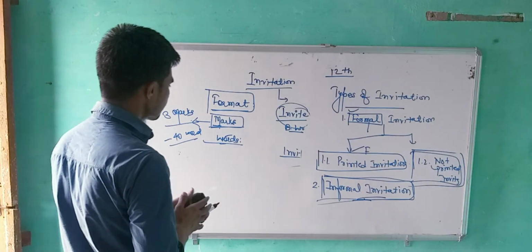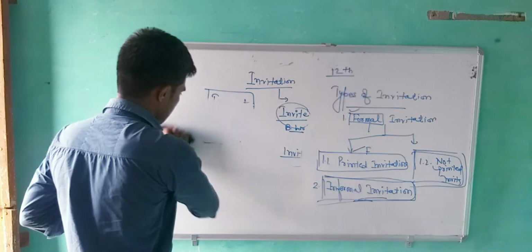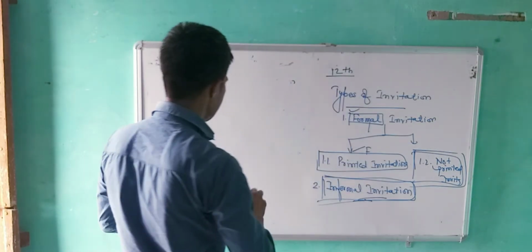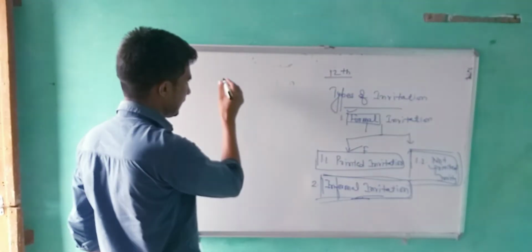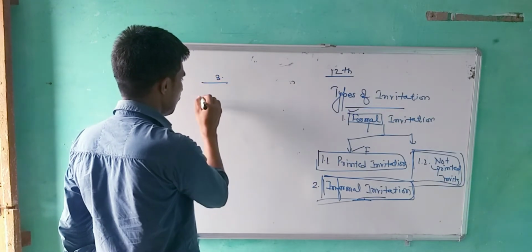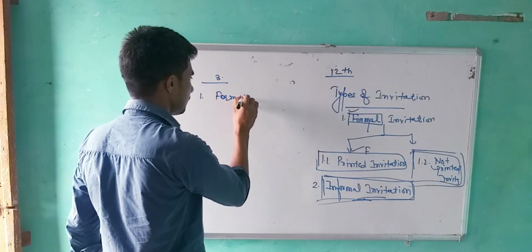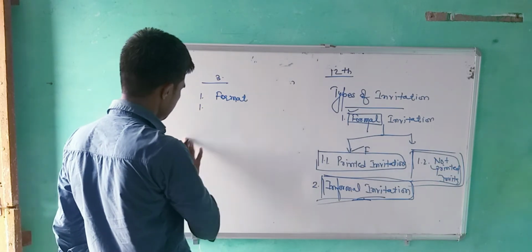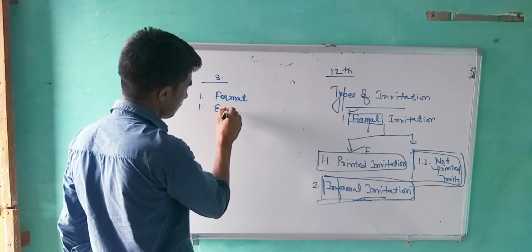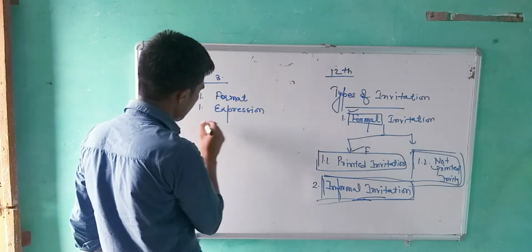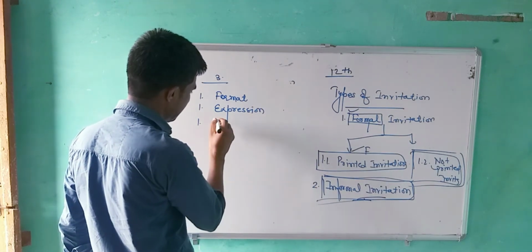Next one is marks. Every invitation carries 3 marks. 1 mark for format, 1 mark for expression, and 1 mark for content.